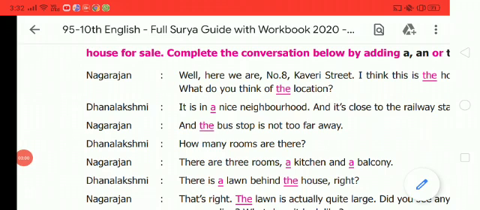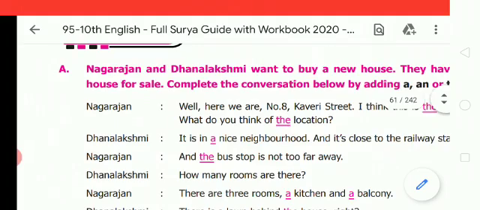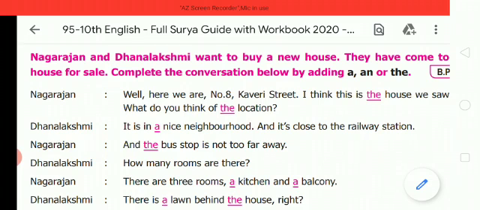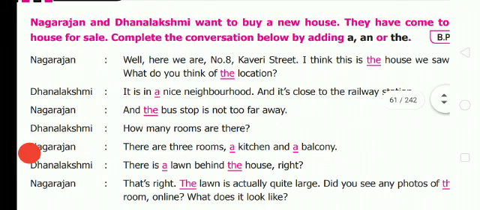Now turn to page 42. Already we have seen articles, two types of articles, definite article and indefinite articles. Now you will have to complete the conversation here. Nagarajan and Dhanlashmi want to buy a new house. They have come to a house for sale. Complete the conversation, that means dialogue below, by adding a and the. Nagarajan: Well, here we are, number 8 Kaveri Street. I think this is the house. It is particular, no? We saw. What do you think of the location? It is definite. So, the location.